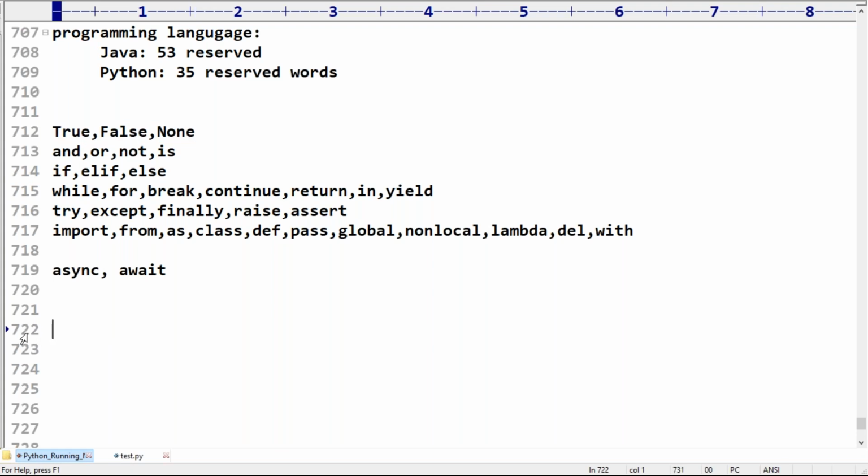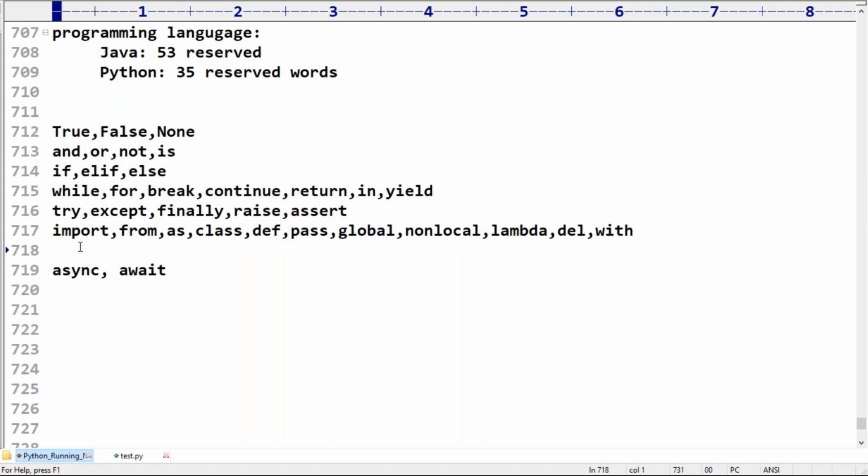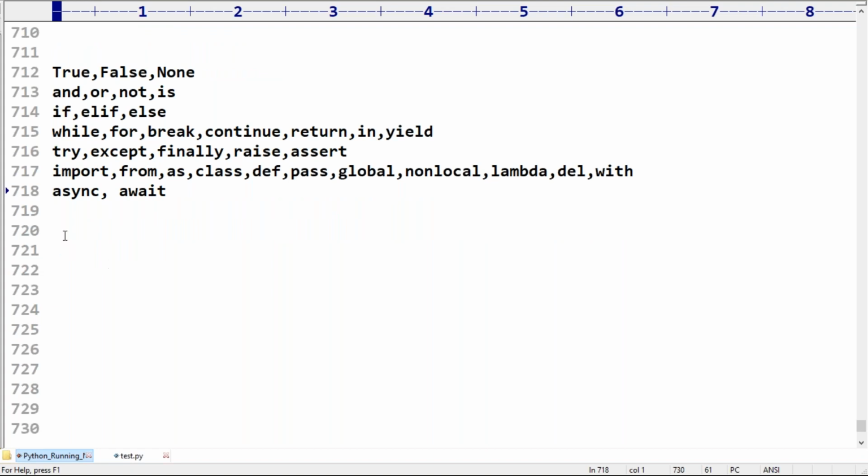Sir, except these three, do all the remaining contain only lowercase alphabet symbols or not? Can you please confirm? The first point: all reserved words contain only alphabet symbols.